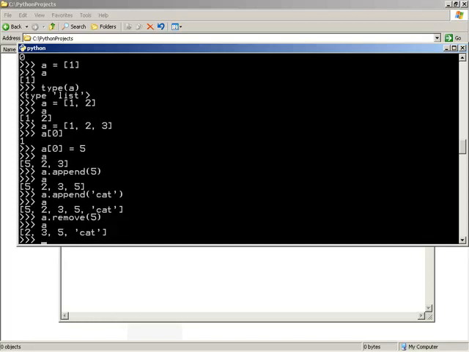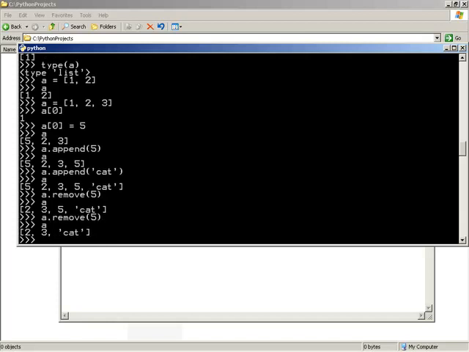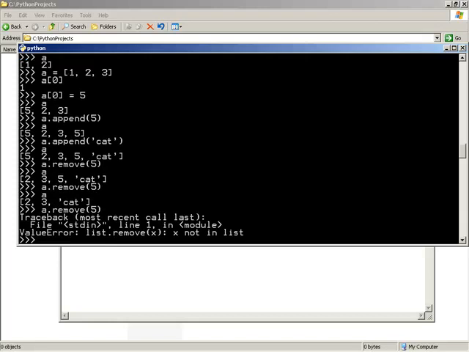That means if we wanted to remove all of them, we would have to run it until we no longer had that value within the list. So if we run remove 5 a second time, that gets rid of the second instance of 5. If we run it a third time, we actually get an error. If remove does not find the element you gave it, it does indeed throw an exception. So you will want to be careful when using remove, and you may want to use it in conjunction with the in operator to first make sure that there is an instance of that within the list